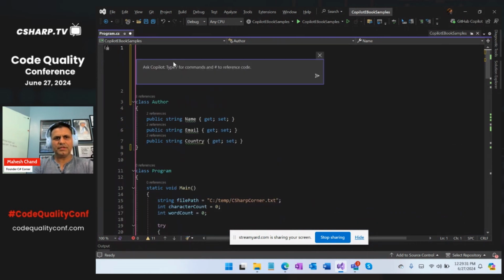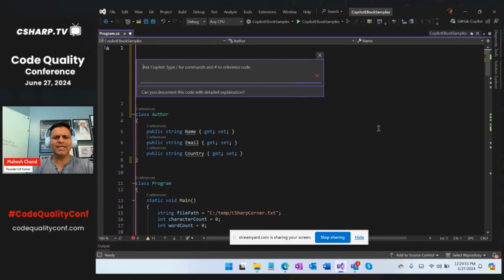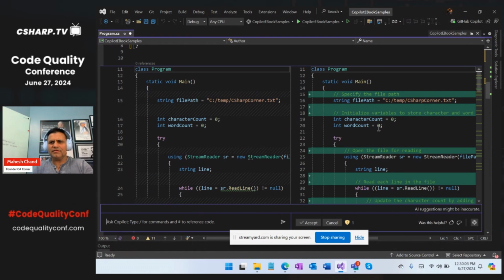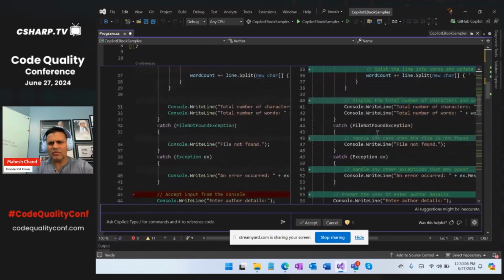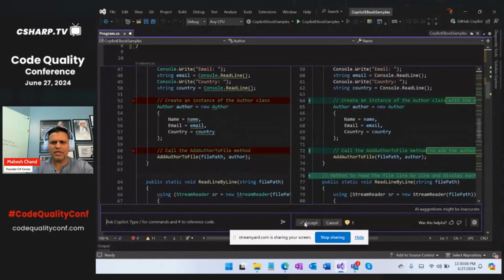Let me show you quickly. Can you document this code with detailed explanation? You can do that. It can probably write more details now. So the more you tell it, the better. Now this is a little bit different. It's writing a little bit more on top of each line. So I say, okay, accept.